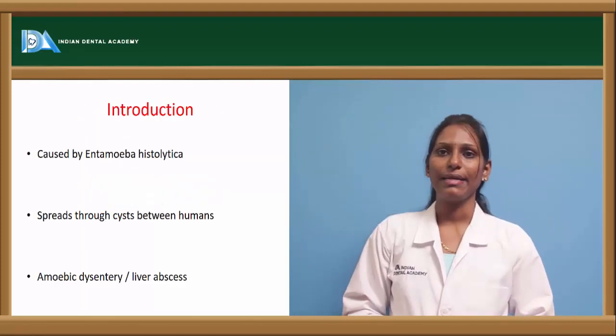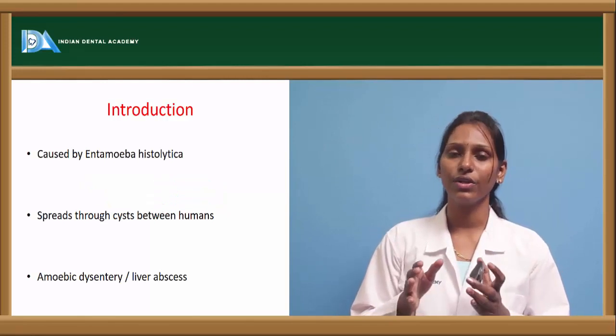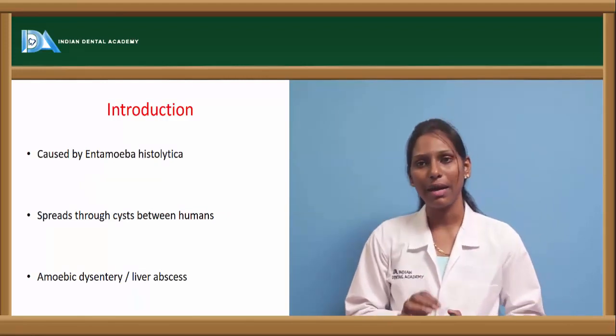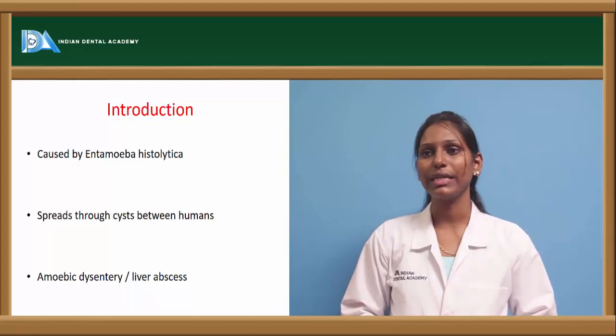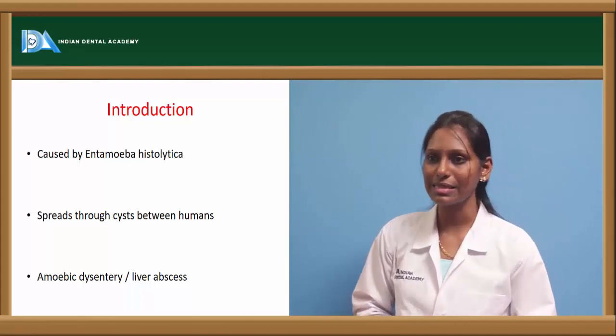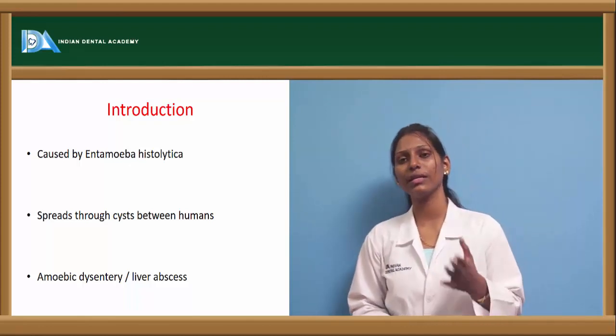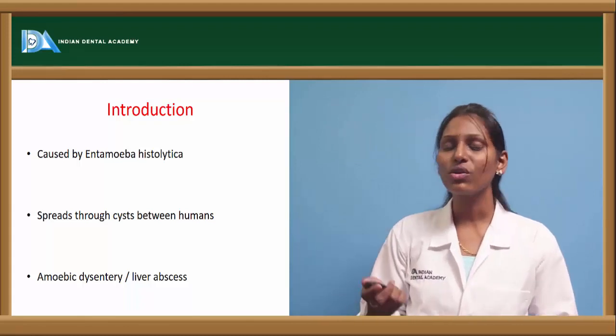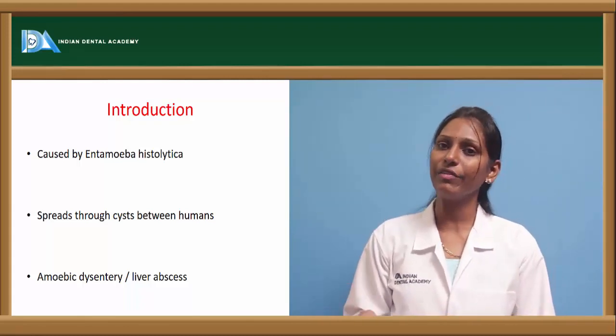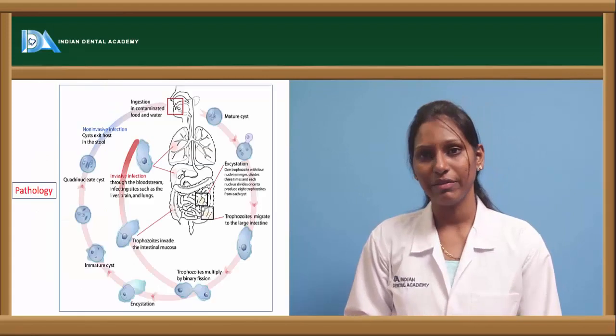Now coming to amoebiasis. Amoebiasis, as we all know, is caused by a parasite which is nothing but Entamoeba histolytica. It usually spreads through cysts between humans. These are trophozoite cysts, and it is also called amoebic dysentery, and if the liver is also involved, then it is called a liver abscess.